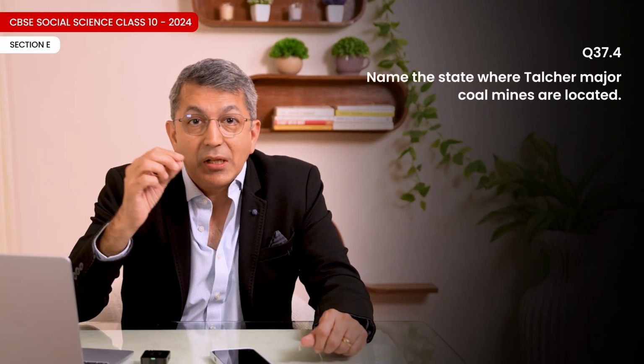Name the state where Talcher major coal mines are located. Talcher major coal mines are located in the state of Odisha. Name the state where Narora nuclear power plant is located. Narora nuclear power plant is located in the state of Uttar Pradesh. In which state is Tuticorin seaport located? Tuticorin seaport is located in the state of Tamil Nadu.